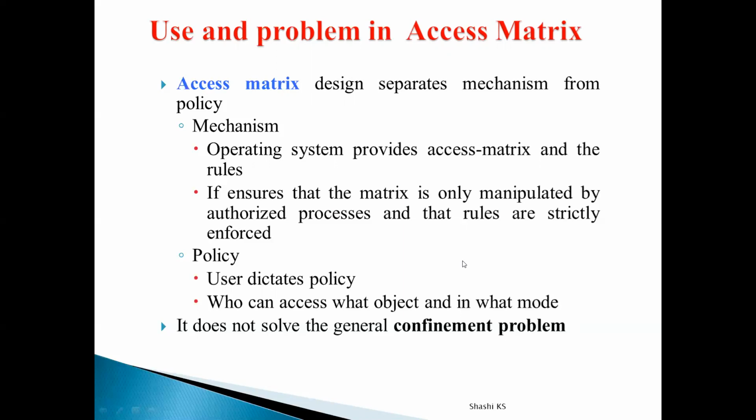Now with our copy and owner access right, we can limit the propagation of access rights. We can actually limit the propagation of access rights, but we cannot prevent the propagation of information. Totally, completely, we cannot prevent the propagation of information. To some extent, we can limit the propagation of information. So this access matrix implementation does not help us to solve the confinement problem. And the confinement problem says that any information present inside an object should not migrate outside its execution environment. So that is all about the concept of access matrix and about the domain of protection.